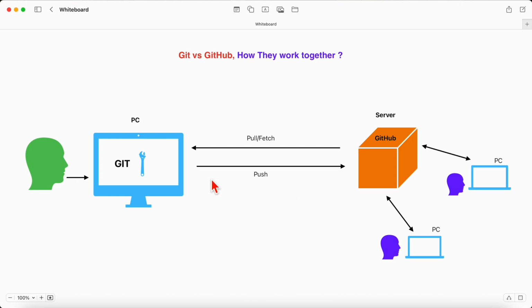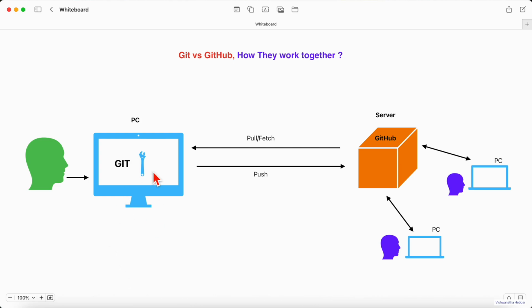In that case, you can push your code to GitHub and everybody can access whatever you have pushed here, right? Everybody who is working on that project, who has access, can look into the code that you have pushed. It works as a collaboration tool. So GitHub helps in collaboration. That is, you can work with remote teams. Here Git is a command line tool. Here GitHub is a web platform.